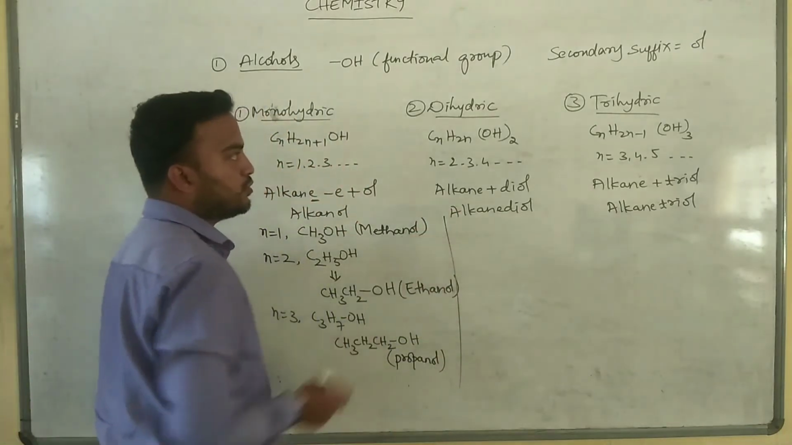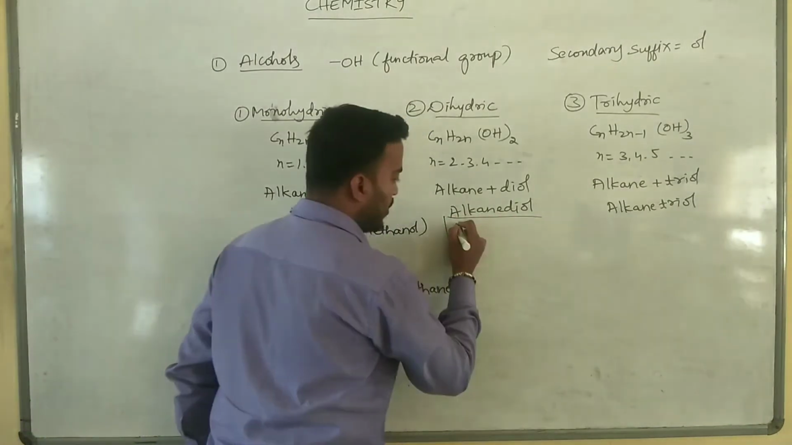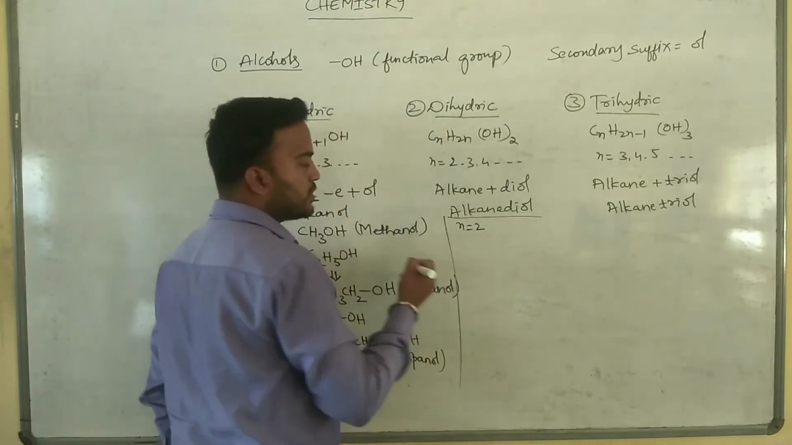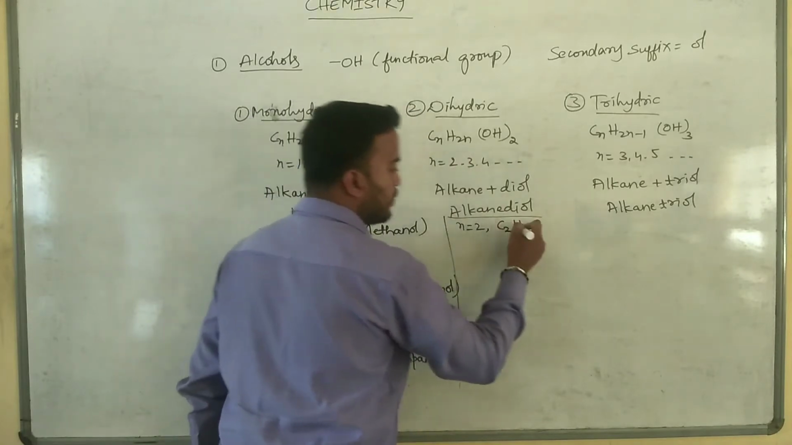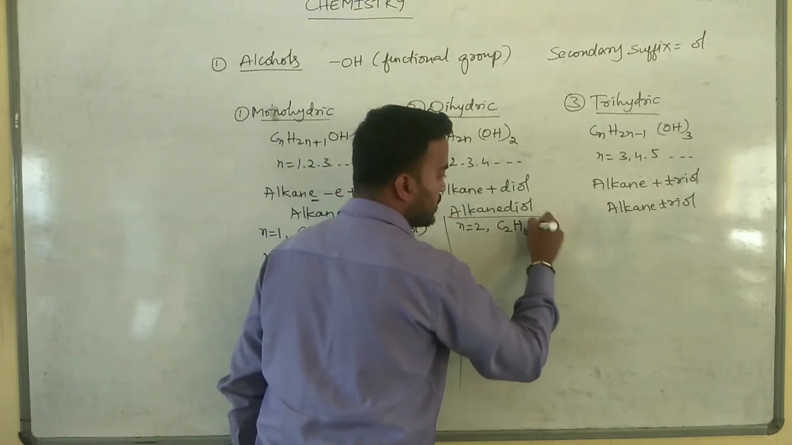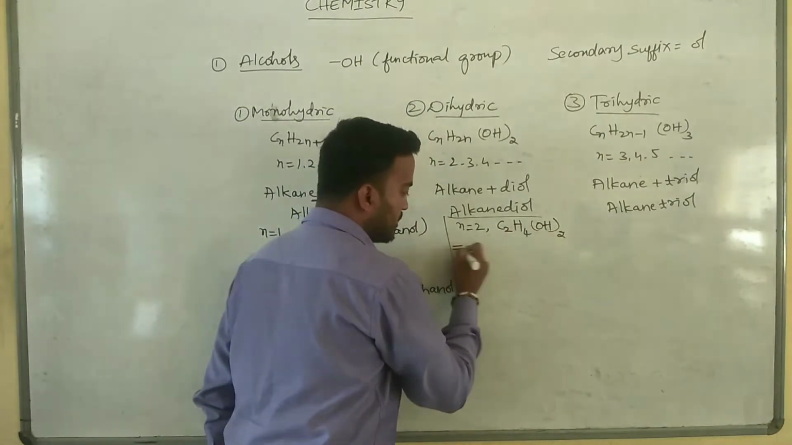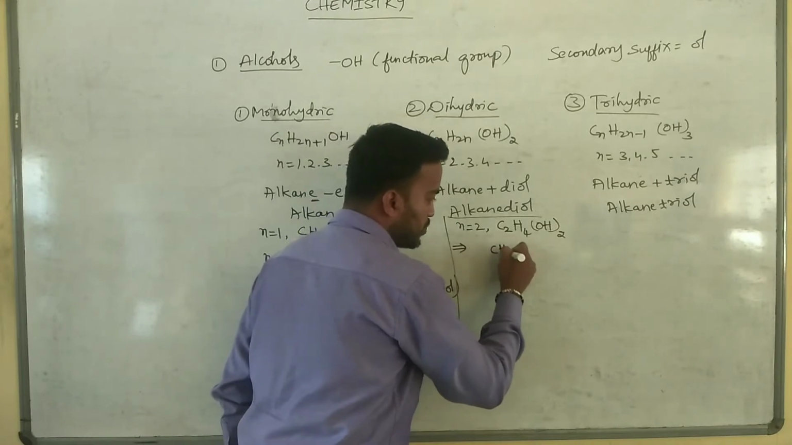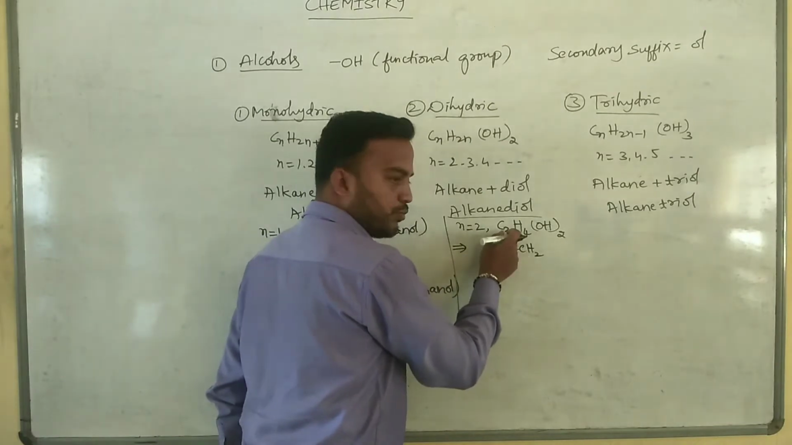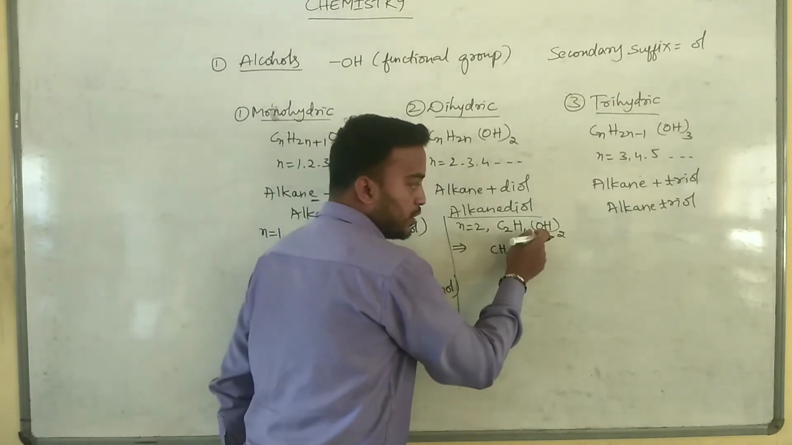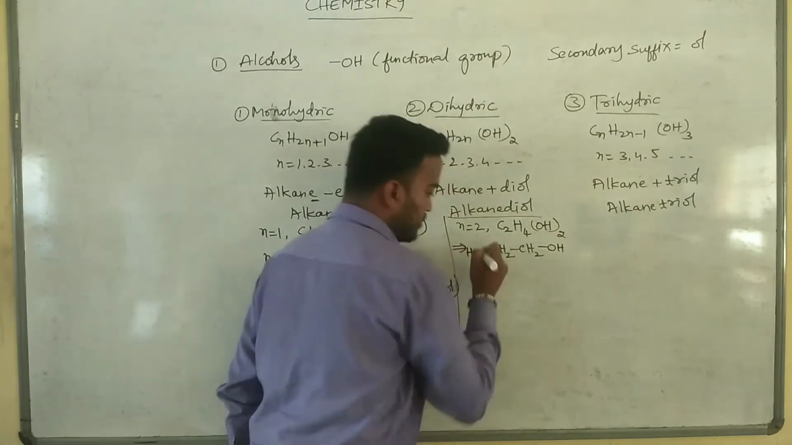Then move on to the second one, dihydric alcohols. For dihydric alcohols, I will put n is equal to 2. So what's the formula? C2H4(OH)2. This can also be written like this: CH2CH2 with two OH groups. The number of carbon atoms is 2. There are 4 hydrogens, 2 plus 2 is 4. There are 2 OH groups, 1 OH and 1 OH.